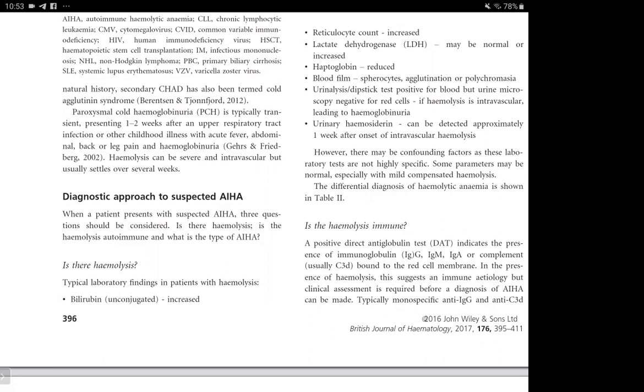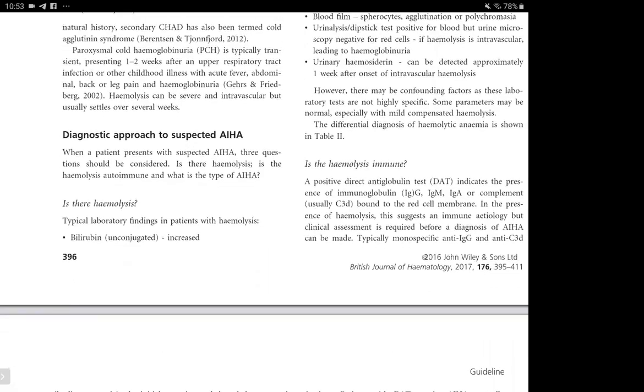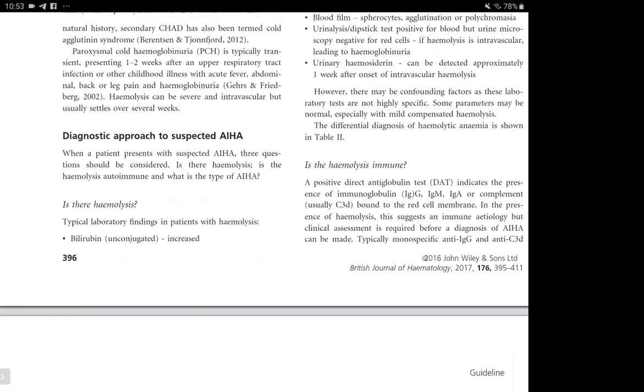So now regarding the diagnostic approach to suspected autoimmune hemolytic anemia, when a patient presents with suspected autoimmune hemolytic anemia, 3 questions should be considered. Is there hemolysis? Is the hemolysis autoimmune? And what is the type of autoimmune hemolytic anemia? So basically, first we need to document hemolysis, then whether the hemolysis, as I told you, is autoimmune, alloimmune, or drug-induced. Then if it's autoimmune, whether it's cold, warm, or mixed.